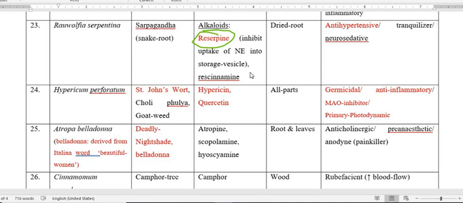So therefore, the function of norepinephrine is not prolonged. Its function will rapidly deteriorate because of reserpine, which inhibits the uptake of norepinephrine. Another constituent present in raw Rauwolfia serpentina, and also important, is rescinnamine. This reserpine possesses antihypertensive activity. This antihypertensive property of reserpine is because it inhibits the action of the catecholamine, that is norepinephrine, and it is also a neurosedative, also a tranquilizer.